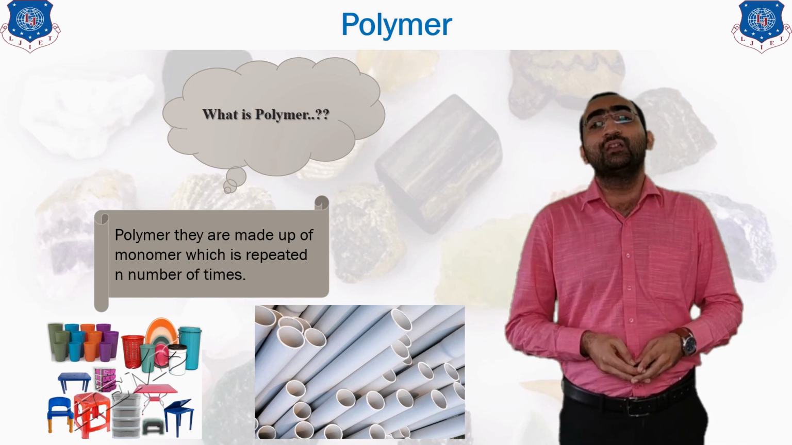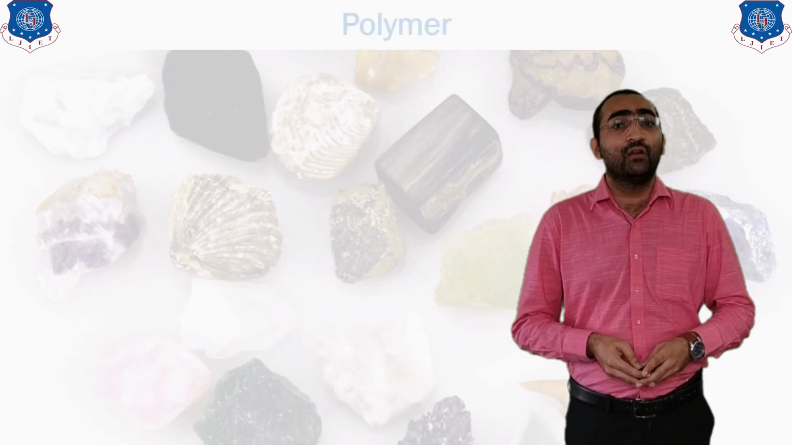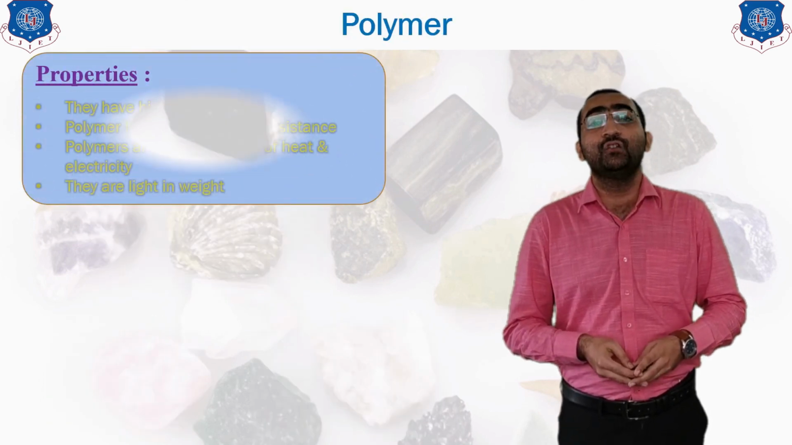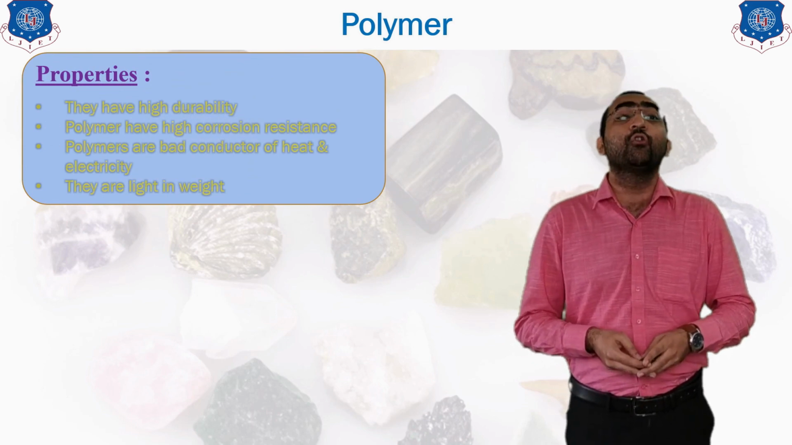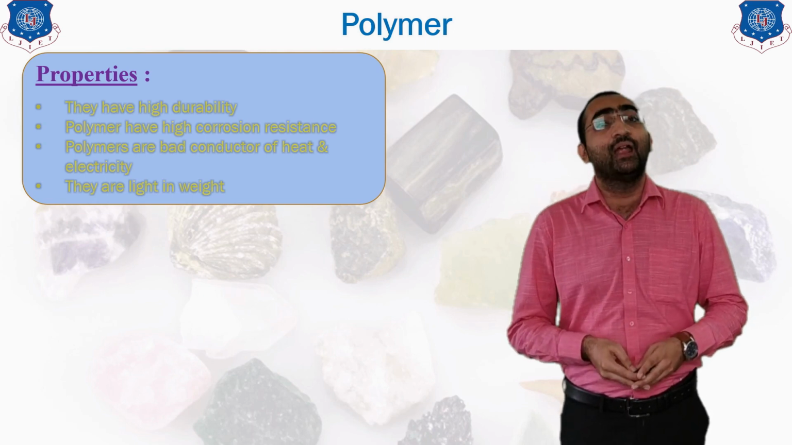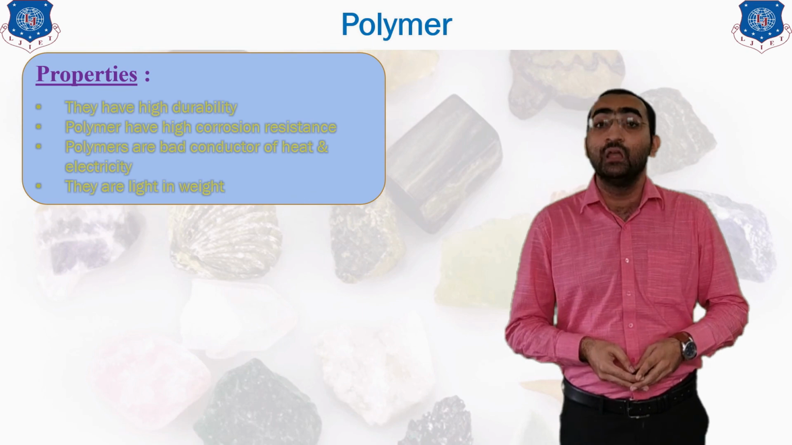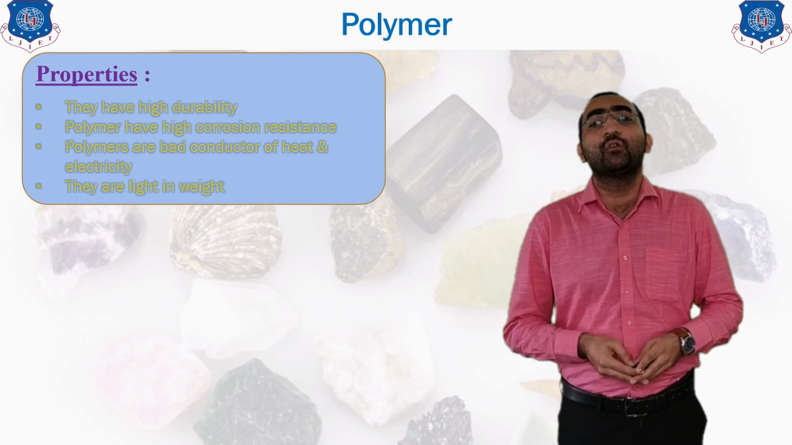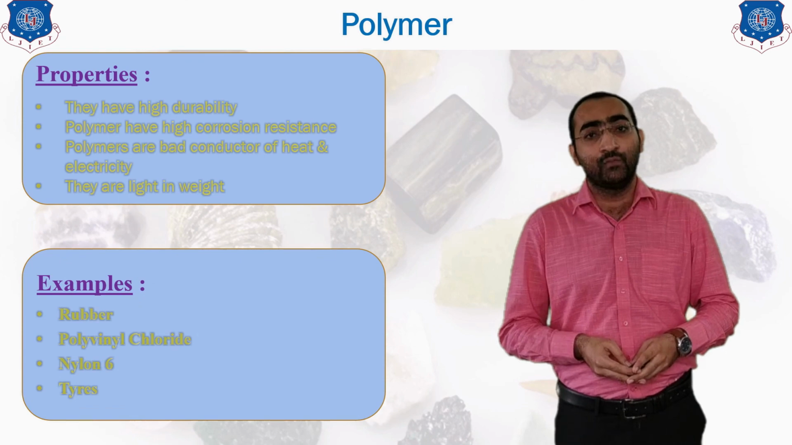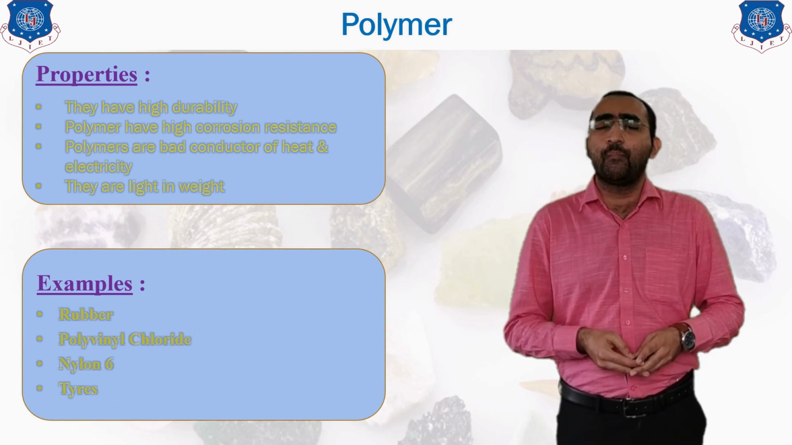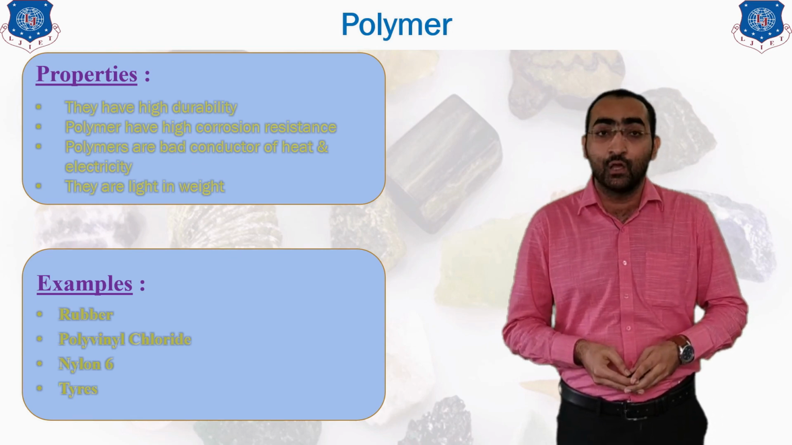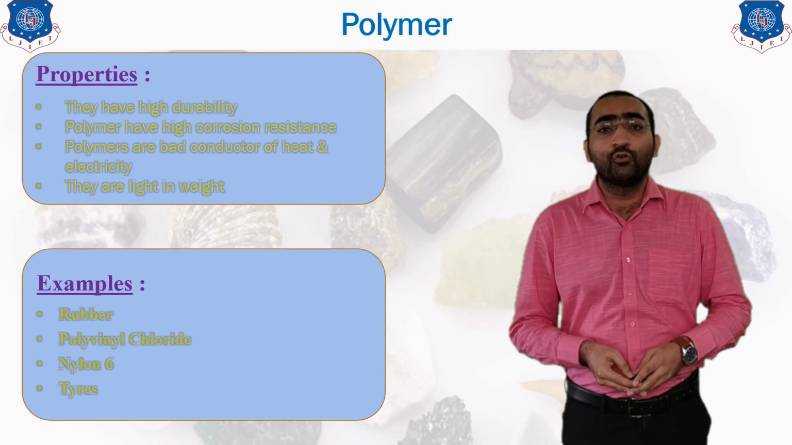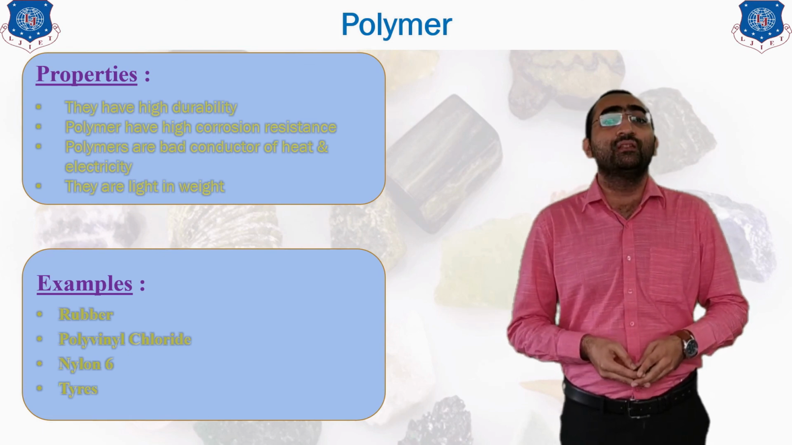So now which are the properties of this polymer? Next one, the properties of polymer. They have a high durability, that means the life of the material is very large. They have a high corrosion resistance. They are light in weight, and they are bad conductors of heat and electricity. The major applications of the polymer are because of their light weight and durability. So now we will go for the examples. There are many examples of polymers because all the plastics are included in this class. So rubber, polyvinyl chloride, nylon 6, Teflon, tires, all these things are included inside the examples of the polymer.